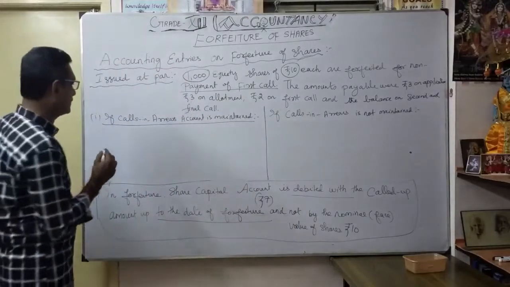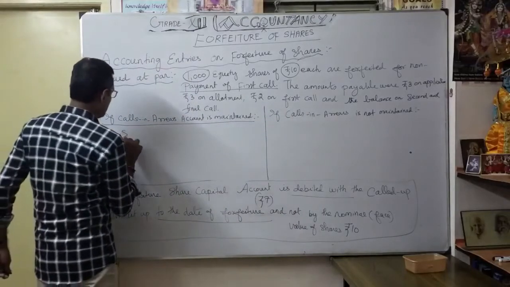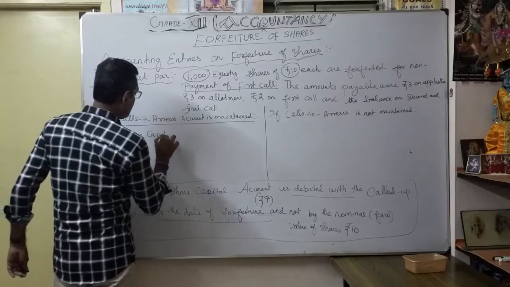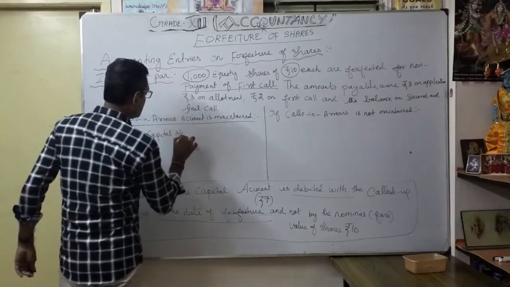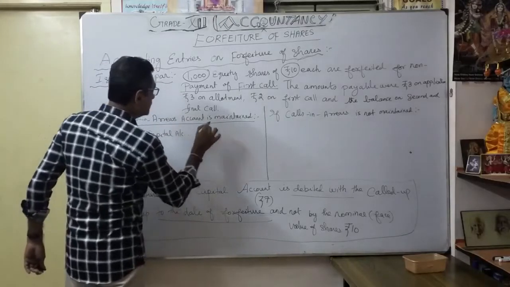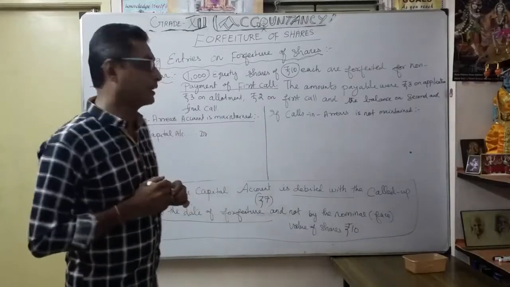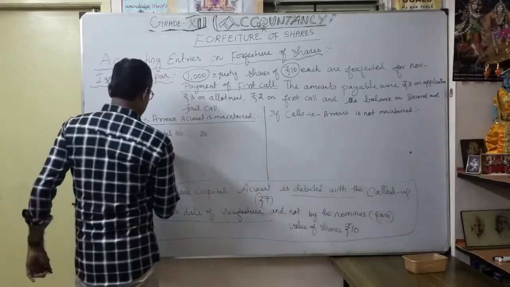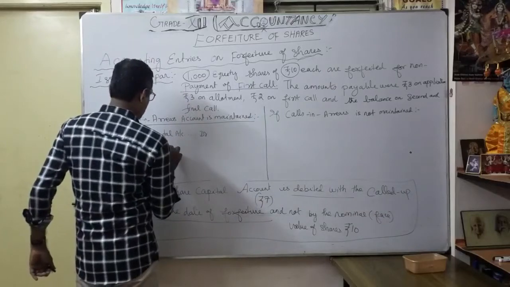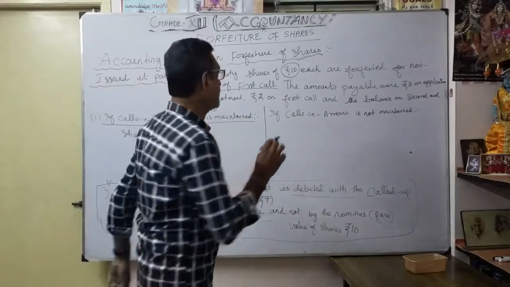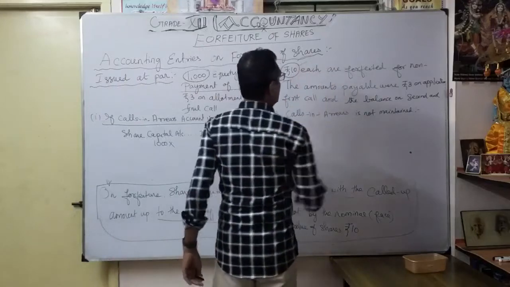Now let's pass the journal entry. So what is the entry? As you know, share capital is to be debited. So share capital account debit. How much are we going to debit? Up to the called up capital. See how many shares are going to be forfeited? 1,000 shares, into how many rupees are you going to forfeit? Whether 10 rupees? No. How much?